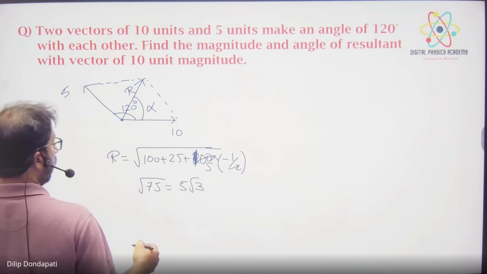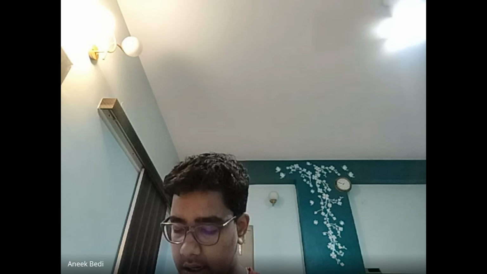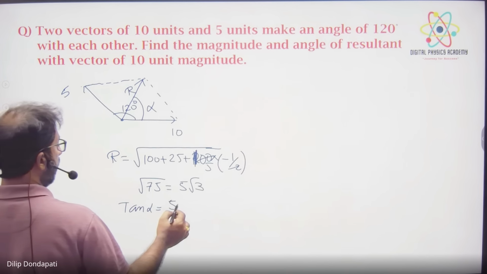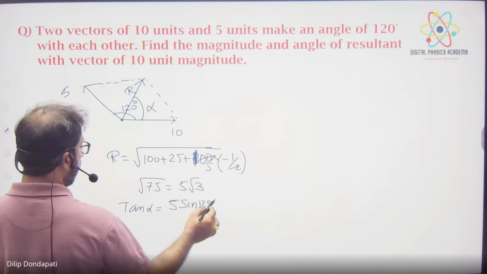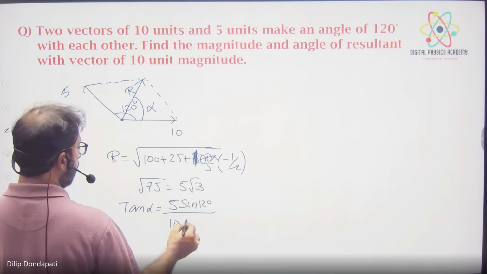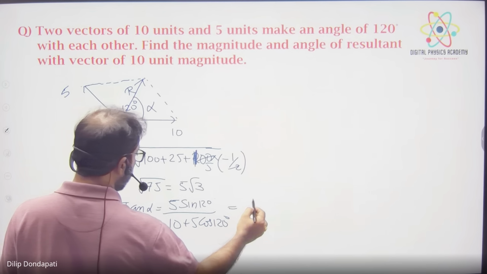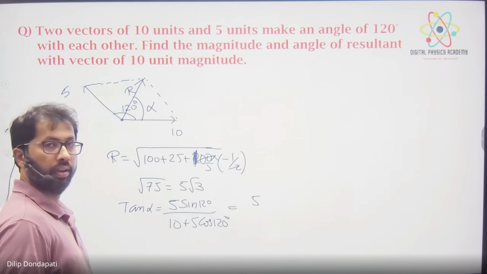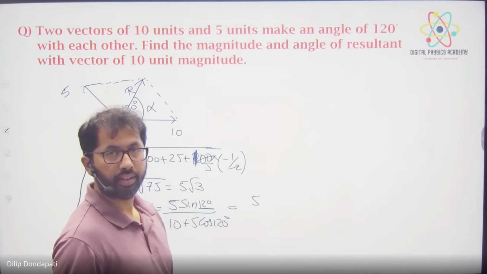Okay, now alpha. The tan alpha formula is B sin theta divided by A plus B cos theta. So B sin 120 by A plus B cos 120. So how much is sin 120? How will you write 120? 90 plus 30.